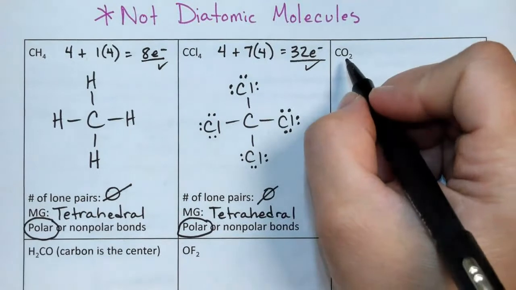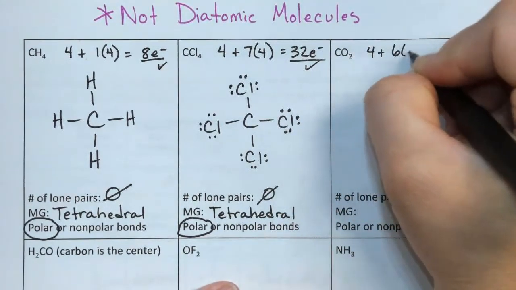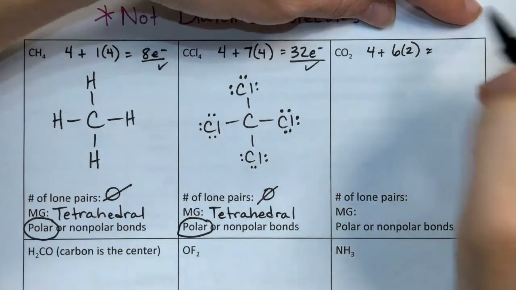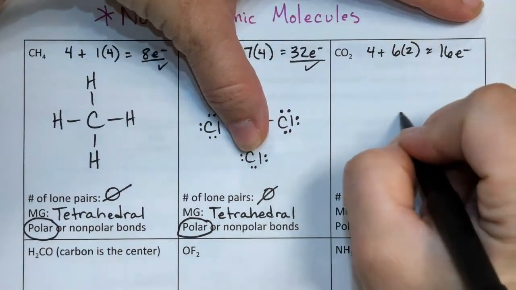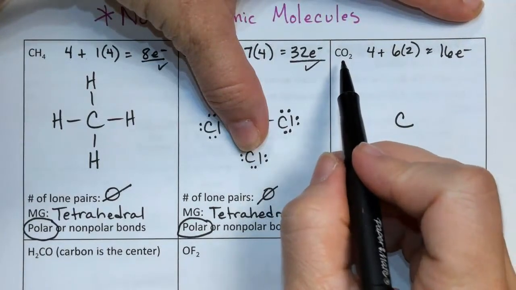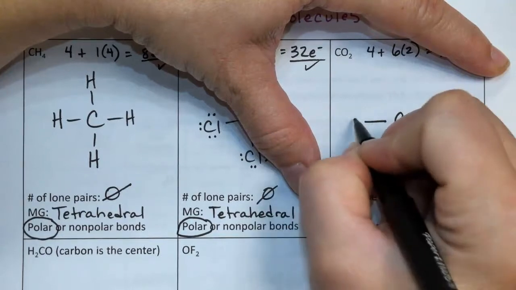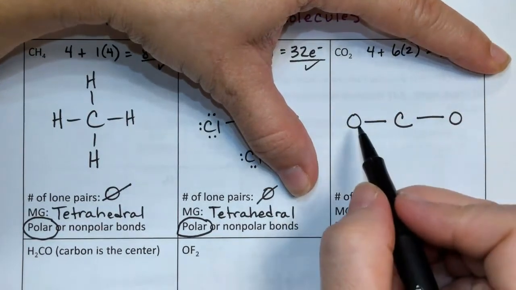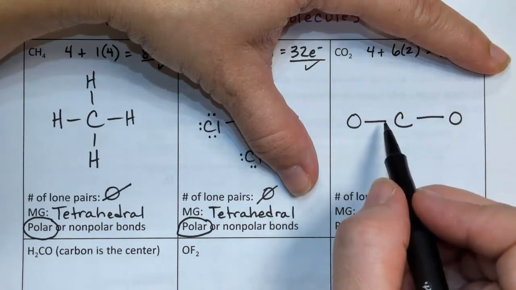All right, let's try this one. Carbon has 4 valence, plus oxygen is 6 times 2 of them, and so that's going to equal 16 electrons. We have a carbon in the center. It's surrounded by 2 oxygens, so I'm just going to draw 1, 2. Oxygen, oxygen. All right, let's start with this oxygen. It needs an octet. So far, it only has 2.